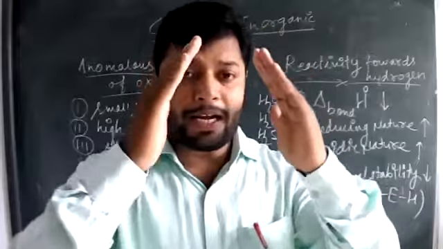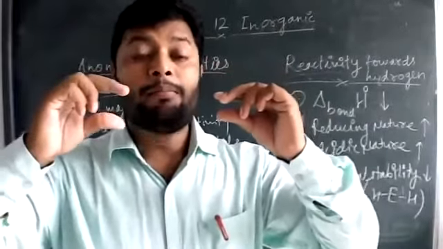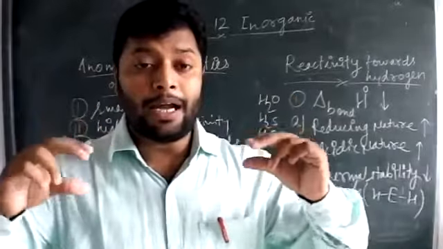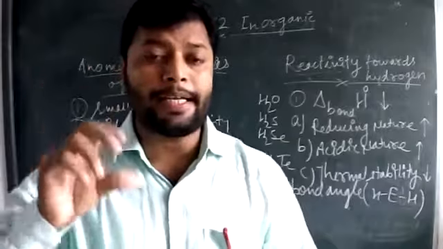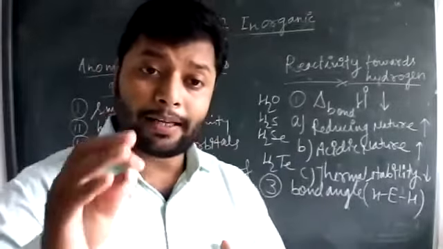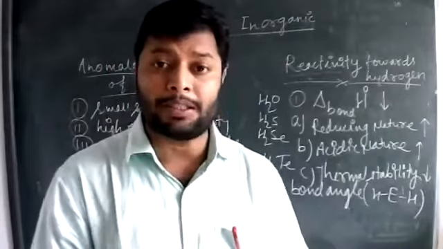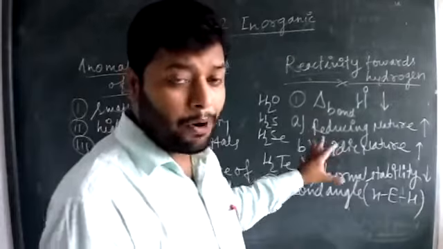So when we move down the group, the bond pair position is shifted far away from the previous one. That decreases the repulsion between the bond pairs. And that is the reason why we only consider the bond pair repulsion, not lone pair bond pair, in the case of the bond angle.